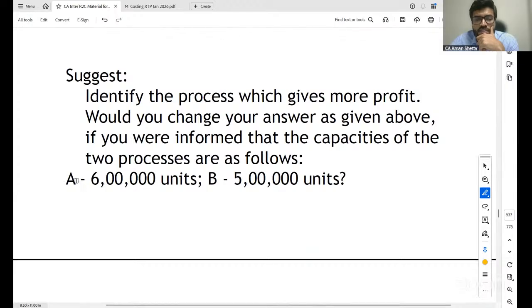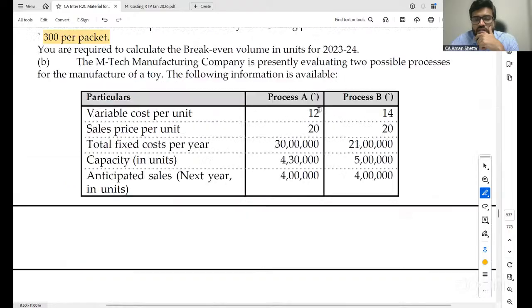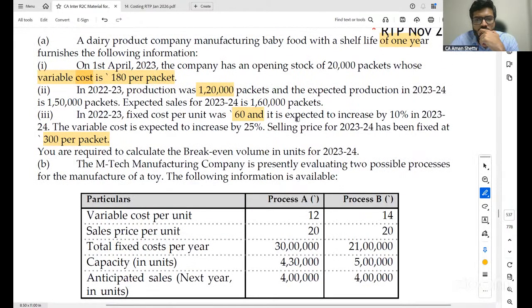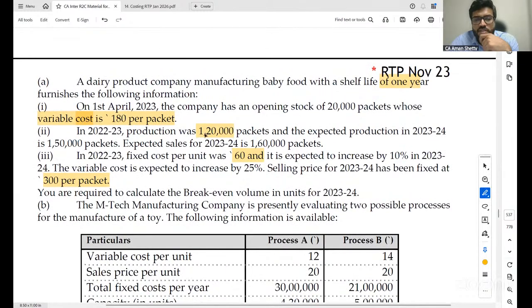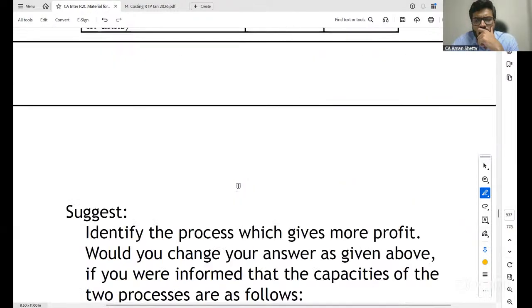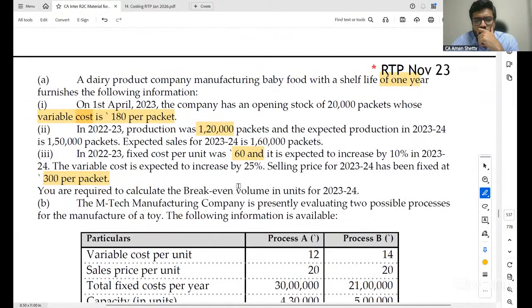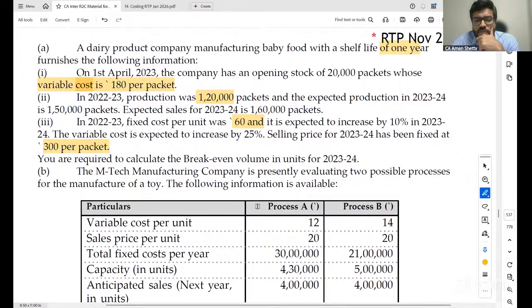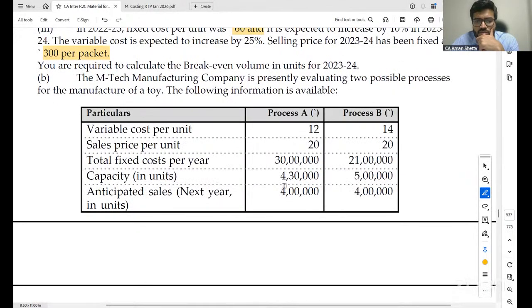Acha, two processes, which is A is 6 lakh units and B is 5 lakh units. I'm just saying if they've given any, the expected sales for 23-24 they've given is 1,60,000 packets. Okay. So each question is independent, so I think this has to be read independently and done. That's all. Okay. Capacity units and anticipated sales next year.